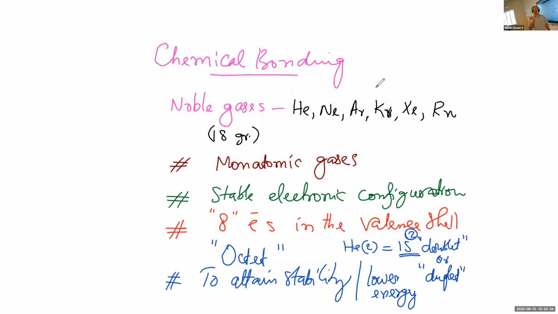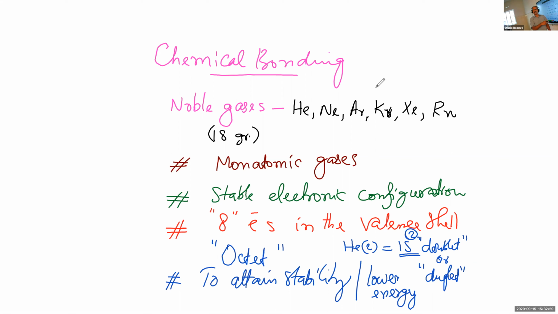So the purpose of the reaction, the combination of atoms, is to attain stability or stable configuration with a lower energy. If energy is lowered, the system becomes more and more stable.